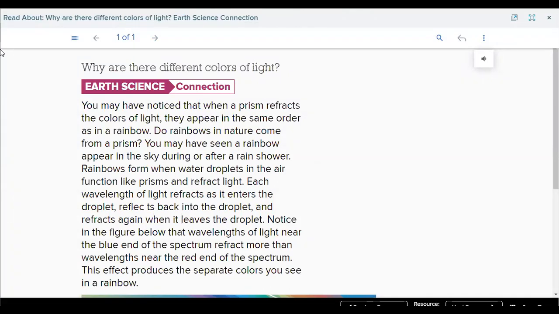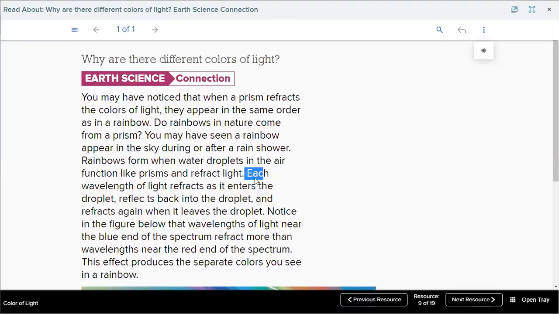Why are there different colors of light? You may have noticed that when a prism refracts the colors of light, they appear in the same order as in a rainbow. Do rainbows in nature come from a prism? You may have seen a rainbow appear in the sky during or after a rain shower. Rainbows form when water droplets in the air function like prisms and refract light. Thanks, Mu'taz.